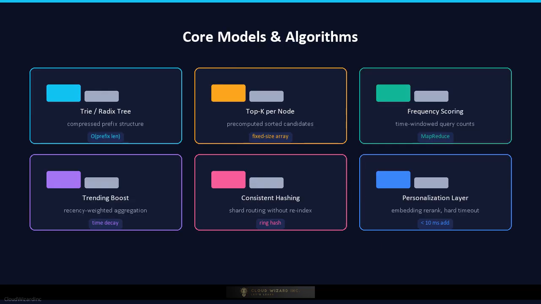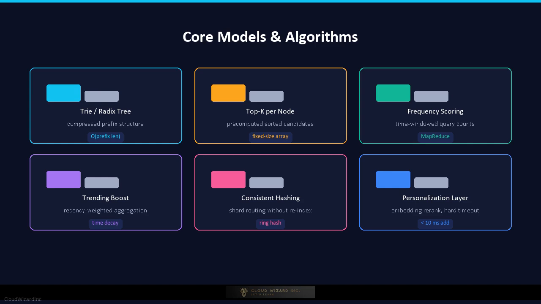The core models and algorithms. The tree, or prefix tree, is the foundational data structure. Each node represents a character, and the path from root to a node spells a prefix. Each node stores the top k query candidates for that prefix, precomputed and sorted by score, so a lookup is O of the prefix length, not O of the vocabulary size.